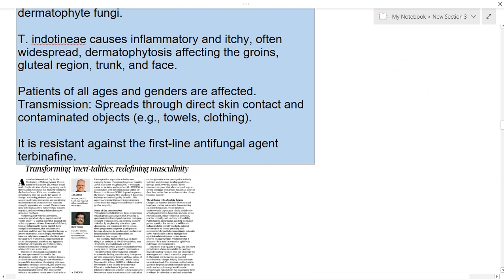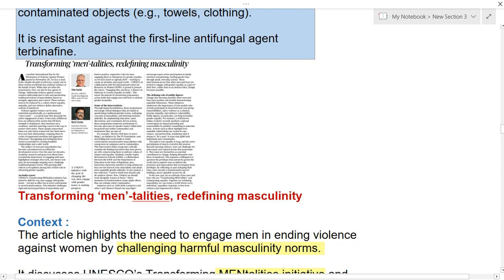Next, patients of all ages and genders are affected. It is not like it affects only children, or the middle age group, or the old age group. Everyone is equally vulnerable. The spread happens through direct contact as well as contaminated objects, and it is also resistant against the first line antifungal agent, terbinafine. Because of this, it is a cause of concern. Let us see the next article.